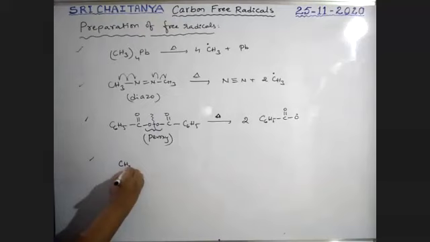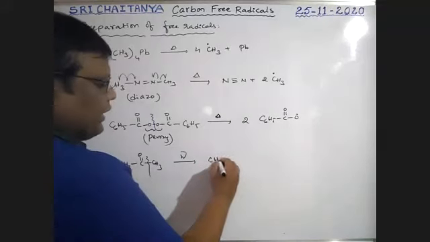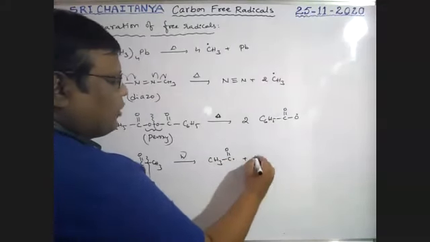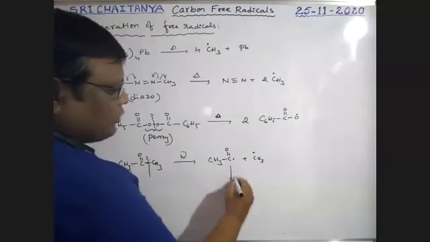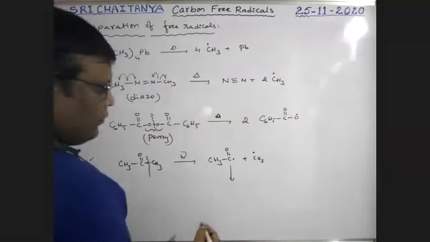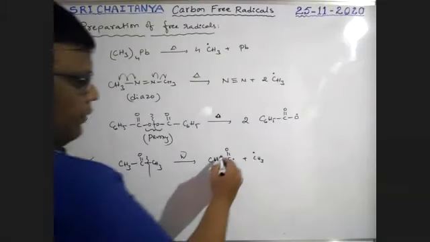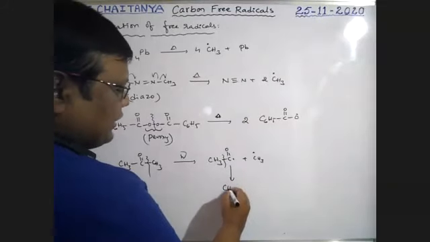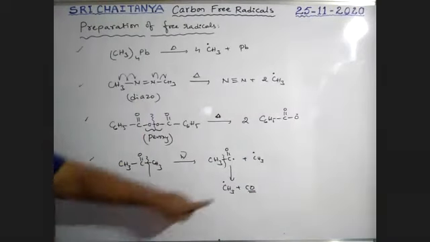Next, ketones, CH3 C double bond O CH3. If sunlight is passed, homolysis takes place. That gives CH3CO with an unpaired electron plus a CH3 radical as the product. Now once again, the CH3CO breaks like this: a CH3 with an unpaired electron plus carbon monoxide, with 2 unpaired electrons, is the product.